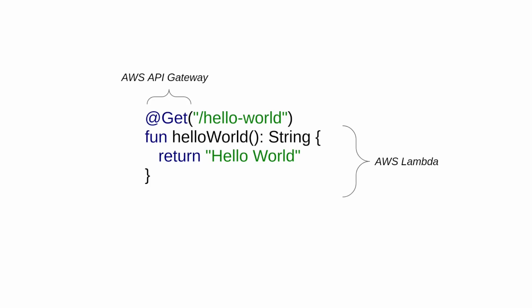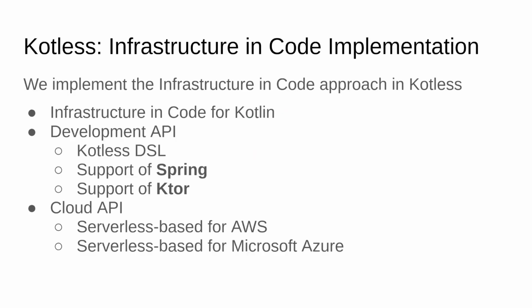But as we said, there is no limitations on Cloud API from Development API. So we can use Microsoft Azure to implement the same thing. Basically, we just take the same infrastructure requirements and implement them in another form. This means that the same code can be deployed to two cloud providers at once, depending on the needs of the specific user.